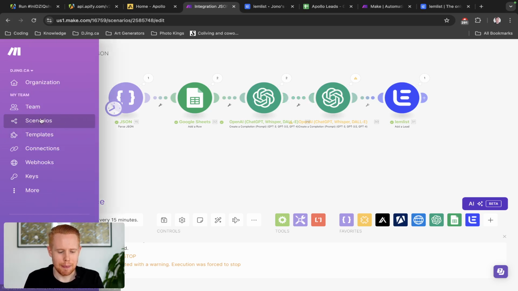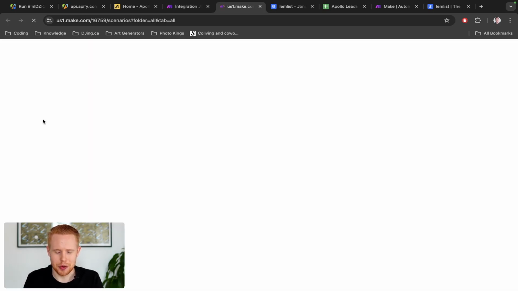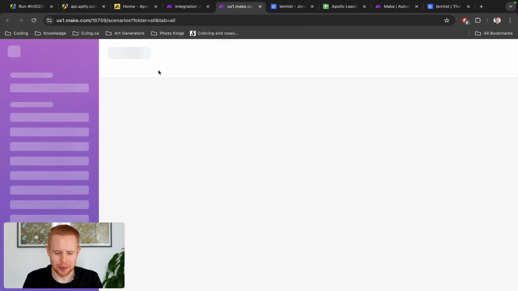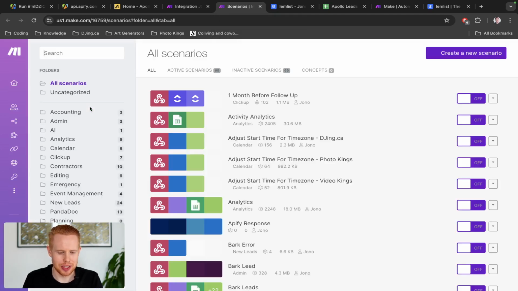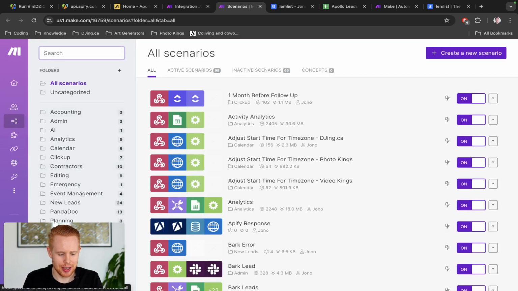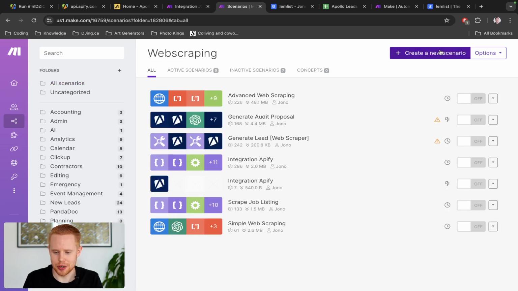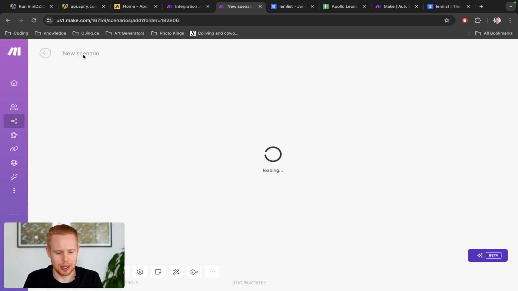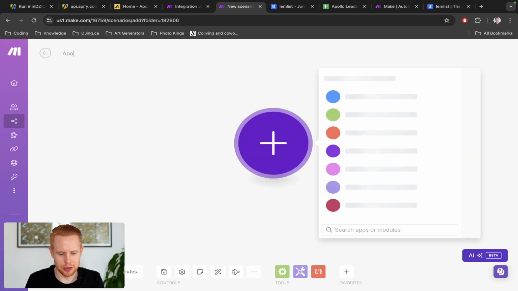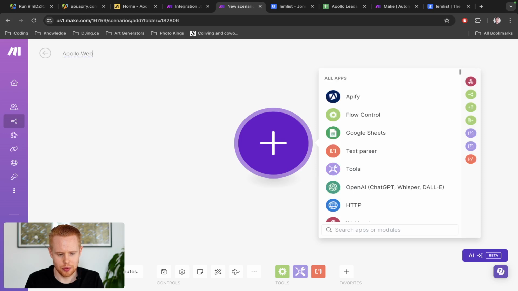So in make.com, which is the second software that we're gonna be using here, we're gonna create a new scenario. So when this eventually loads in like 20 light years, we'll go ahead and create a new scenario here. Okay, and I'm gonna title this Apollo Web Scraper. Awesome. And then we have this massive purple button here.